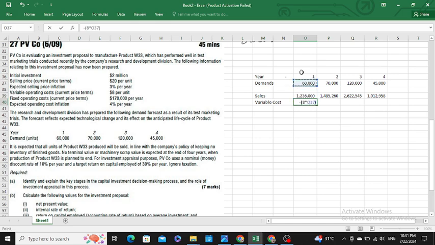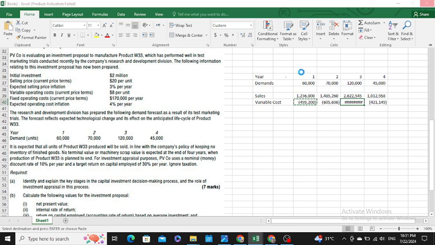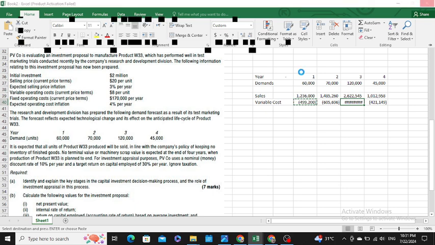You have 60,000 units, multiplied with your variable cost, which is being inflated at the rate of 4% per year: 1.04 raised to the power of 1. Then you copy the formula and drag it over the 4 years. When you subtract the variable cost from the sales, you would have the contribution margin.